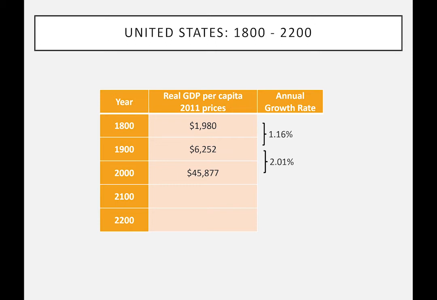So in the year 2000, using base year prices of 2011, it was around $46,000 per person. Now, I looked at the annual growth rate. It's possible to do the calculations. It's about 1%. Real GDP per person grew by about 1% per year in the 19th century, and then by 2% in the 1900s. So I took a rough average of the two and said, well, let's apply this into the future and find out what the average GDP per person would be in the year 2100 in the United States. It turns out to be about $203,000, twice as much as Norway is now, roughly.